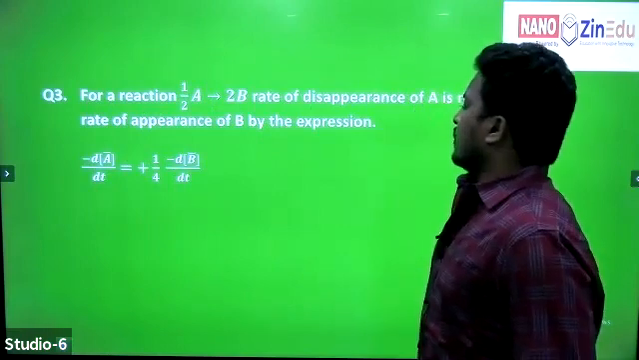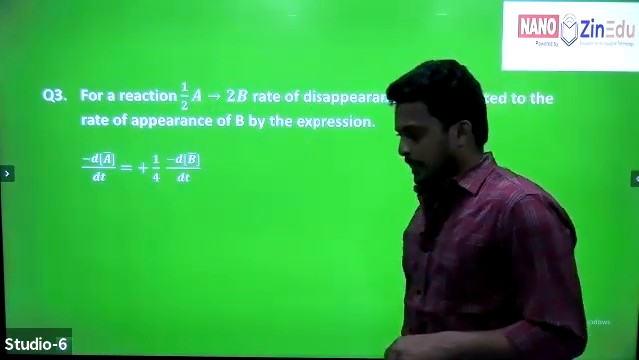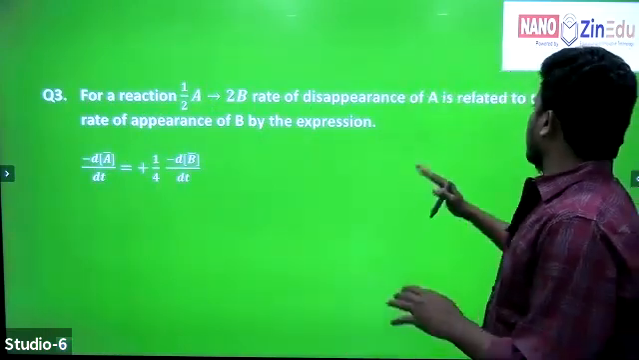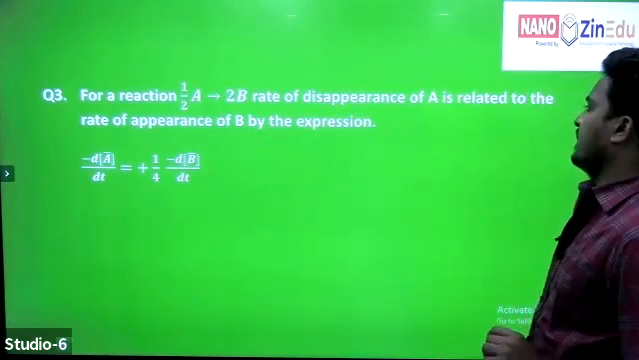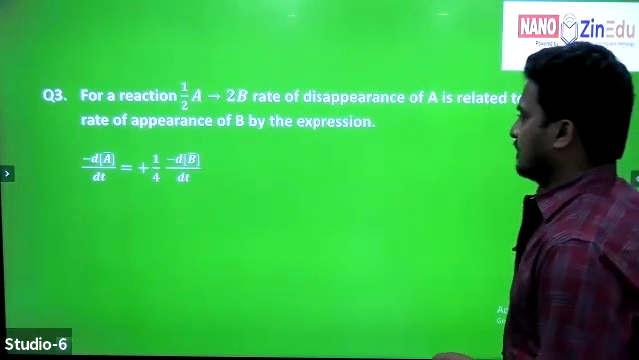For the reaction, half A gives 2B, the rate of disappearance of A is related to the rate of appearance of B by which expression. The answer is directly given.